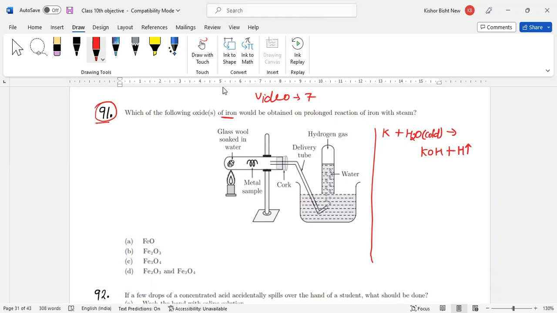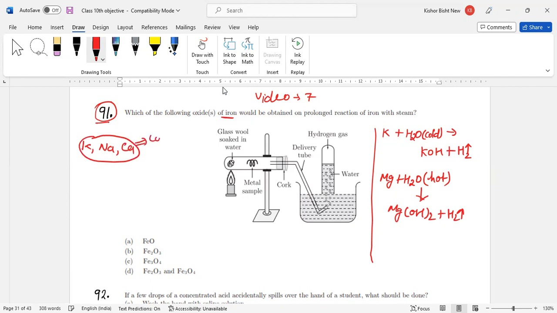And whenever another metal like magnesium reacts with hot water, it will also produce magnesium hydroxide and hydrogen gas. Reactive metals like calcium, potassium and sodium react with cold water.